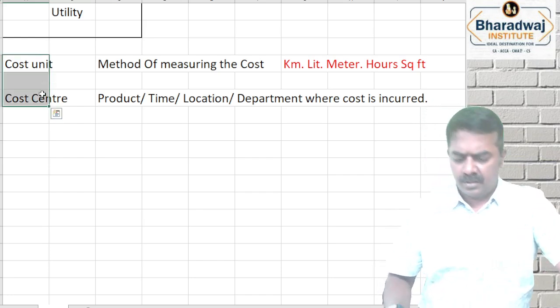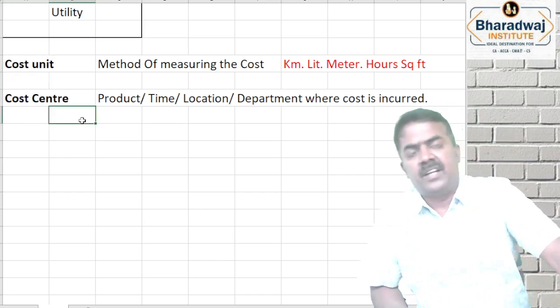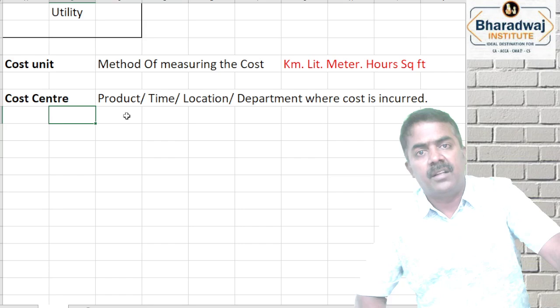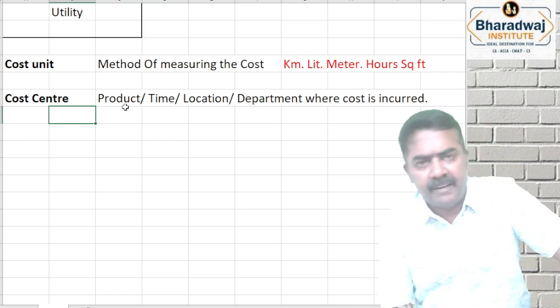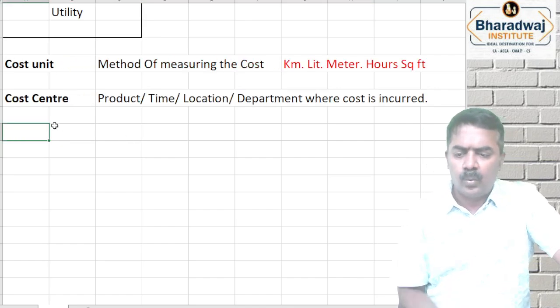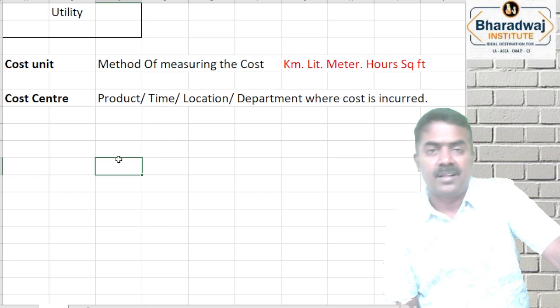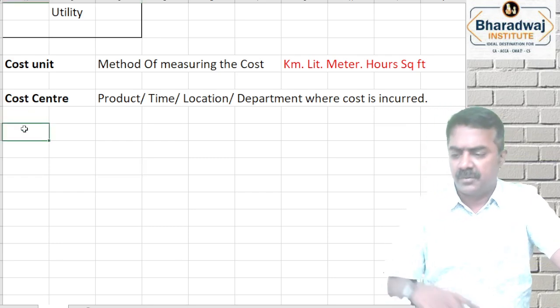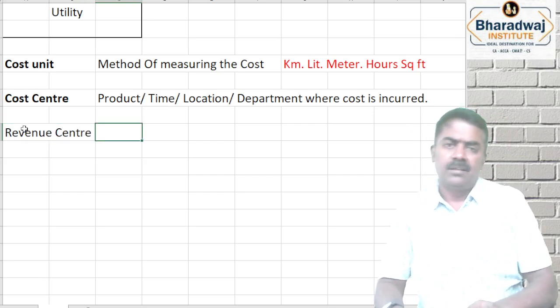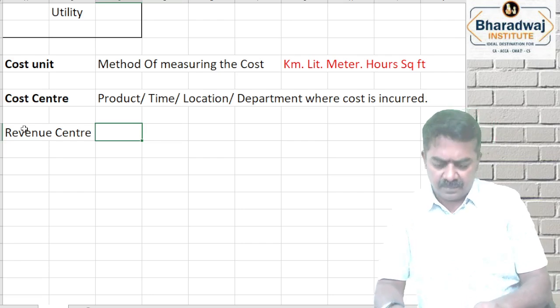For example, you are having 10 factories. Every factory will become a cost center. You are having 20 branches in which you are stocking or manufacturing the goods. Every area will become a cost center. Cost center is nothing but where the cost is incurred. We require allocation of cost like that. Revenue center. Responsible for creating revenue.